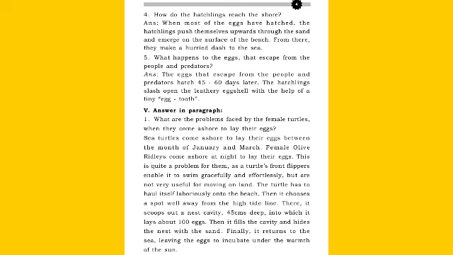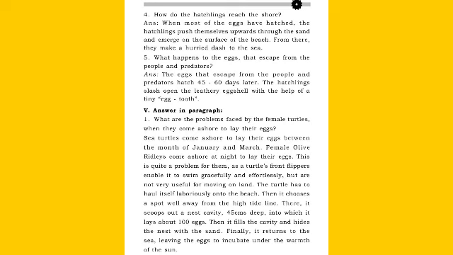Sea turtles come ashore to lay their eggs between the month of January and March. Female olive ridleys come ashore at night to lay their eggs. This is quite a problem for them, as a turtle's front flippers enable it to swim gracefully and effortlessly but are not very useful for moving on land. The turtle has to haul itself laboriously onto the beach.